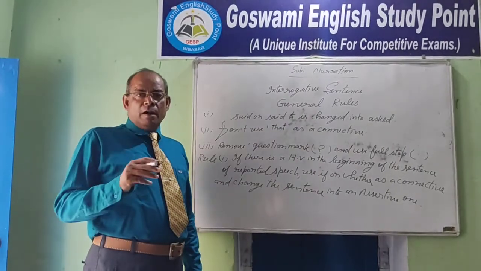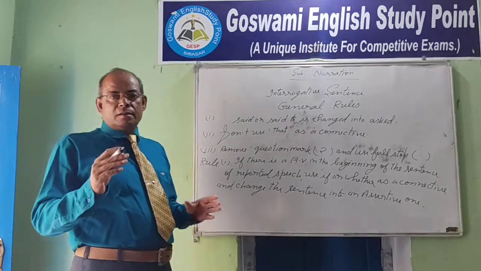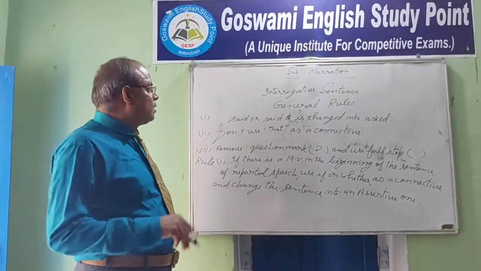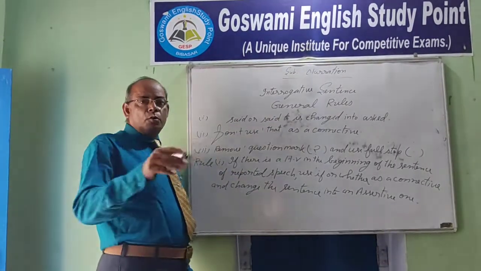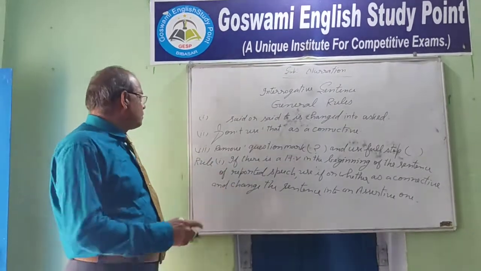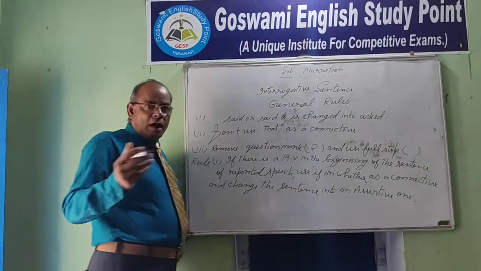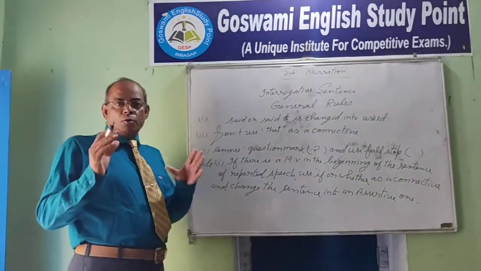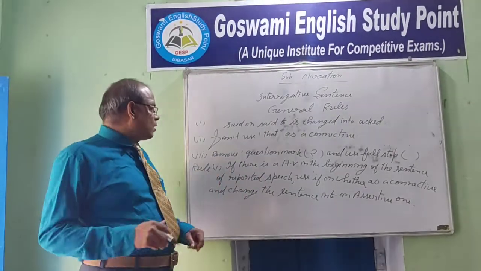In the previous part, I taught you narration, how to change an assertive sentence into indirect speech. Now, I will tell you how to change an interrogative sentence into indirect speech. First of all, we should know about the general rules. Said or said to is changed into asked. At the time of changing an interrogative sentence into indirect speech, said to is changed into asked.